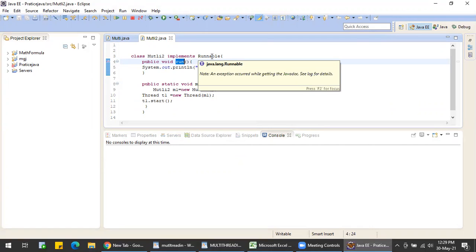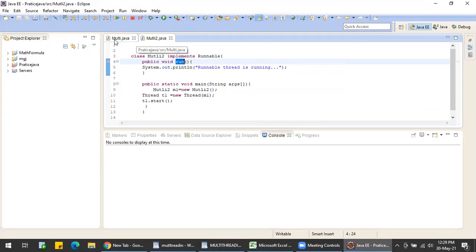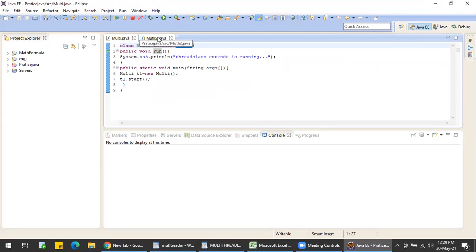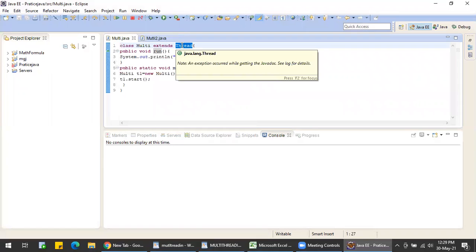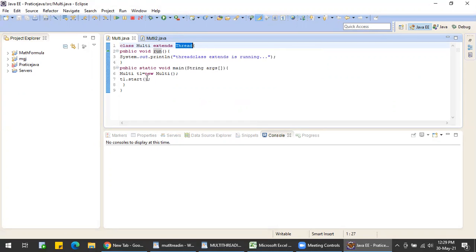This is the default in Runnable interfaces. We'll just implement the Runnable interface to create the thread. So in these two ways, we can create threads. In the first way, I'm just extending the Thread class, which is extended from the Object class and implements the Runnable interface. What is the difference? I'll explain. I'll just run this one.